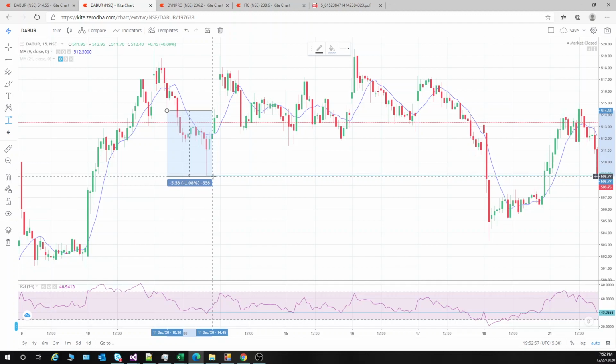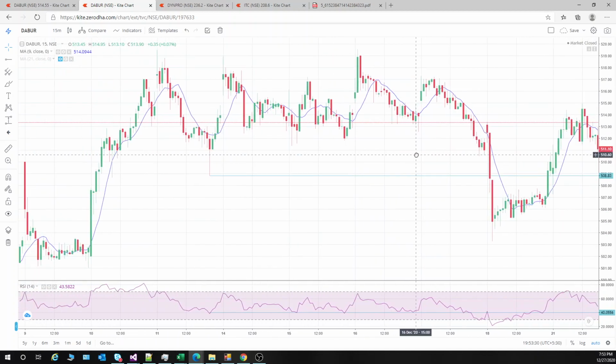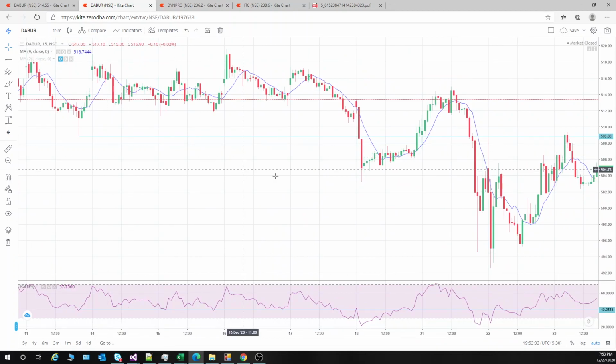Another thing I will tell you: suppose you are giving a stop loss of 1 is to 1. Intraday we always give 1 is to 2 or 1 is to 1 only. Suppose your risk appetite is not in favor of your money management, it means you cannot take this stop loss. Then you don't take the trade, because you will get a trade anywhere. Okay, you will get another trade.